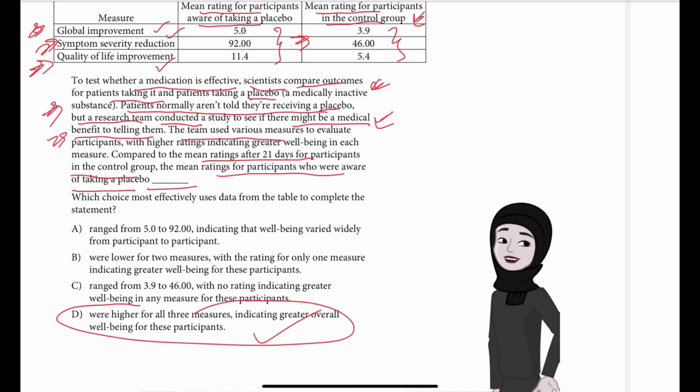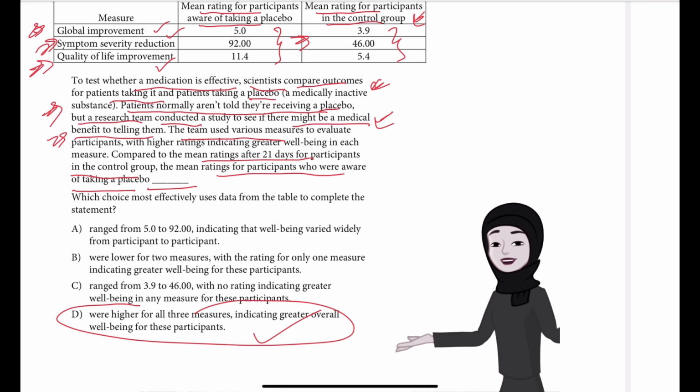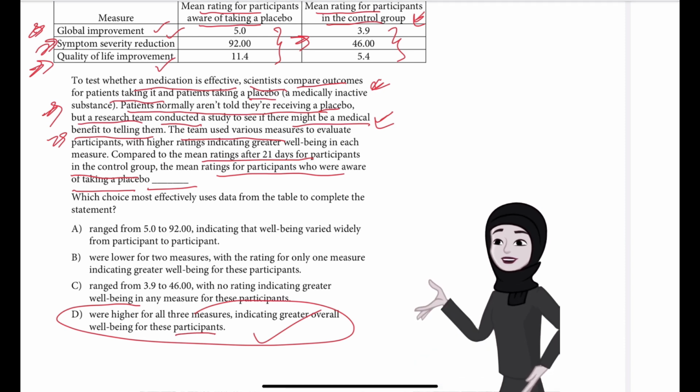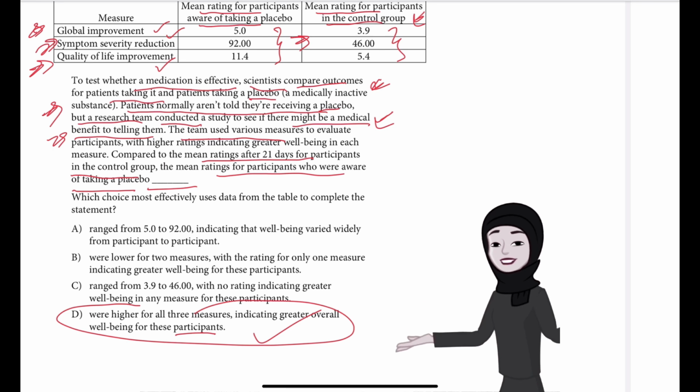The control group did not know basically that they are taking a placebo, so their ratings were lower. So given that higher ratings indicate greater well-being, as the text states, the mean ratings in the table indicate greater overall well-being for participants aware of taking a placebo than for participants in the control group. So whichever participants were aware of taking the placebo, they had a greater improvement.